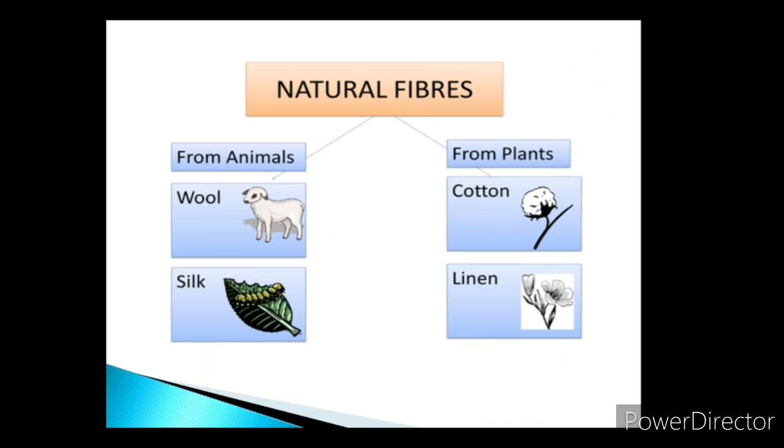In this chapter, we mainly focus on natural fiber. Natural fibers are obtained from animals as well as from plants. From animals, what do we obtain? Wool, silk. And from plants, what do we obtain? Cotton, linen, etc.